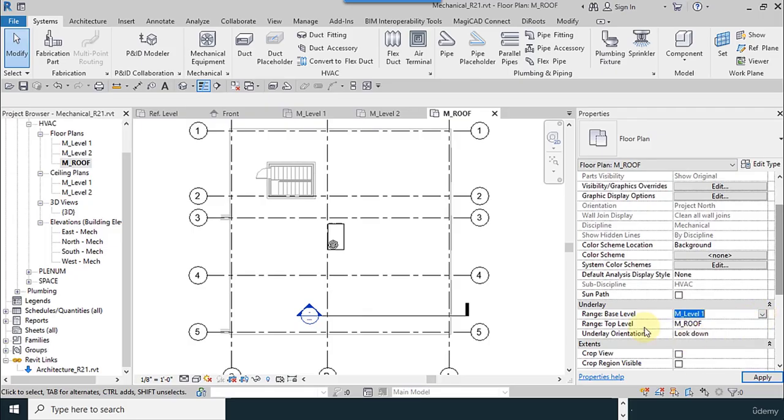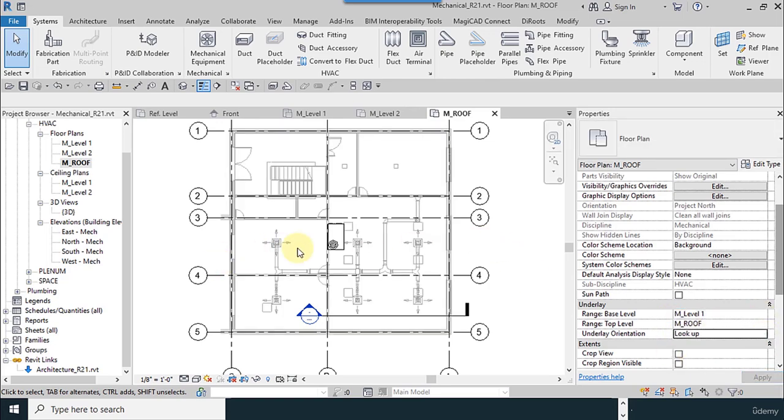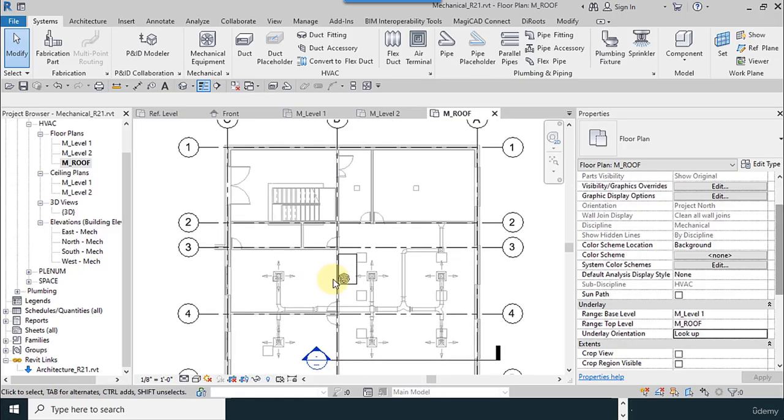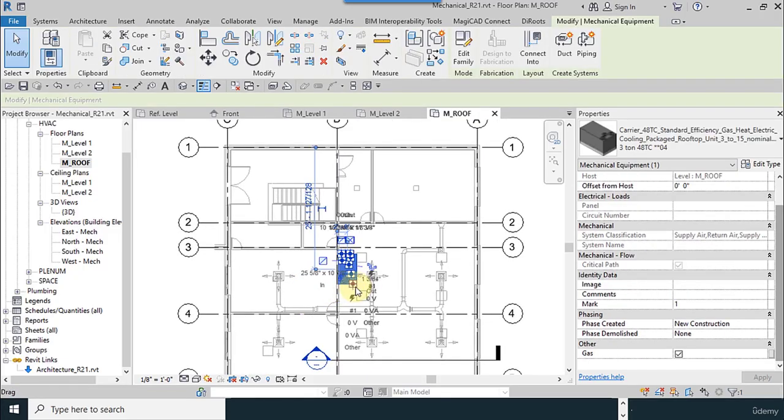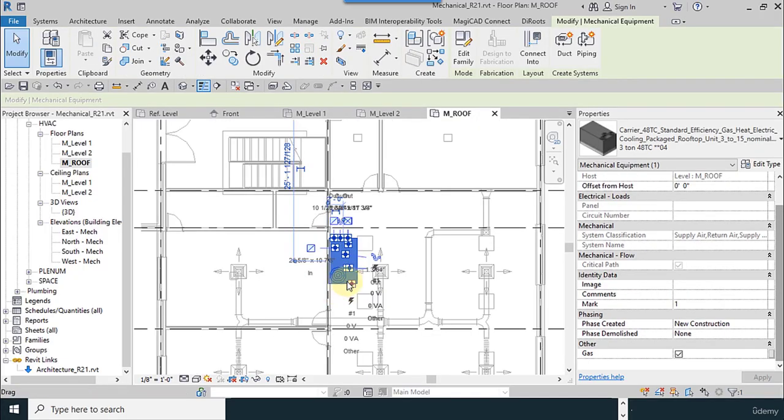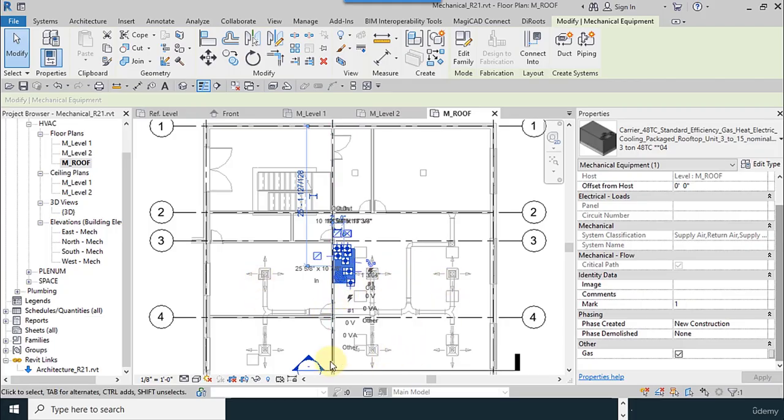I change base to Planium L1. I can see this. Just a moment, I use level 1, and underlay section for I use lookup. I can select my rooftop unit and place it.